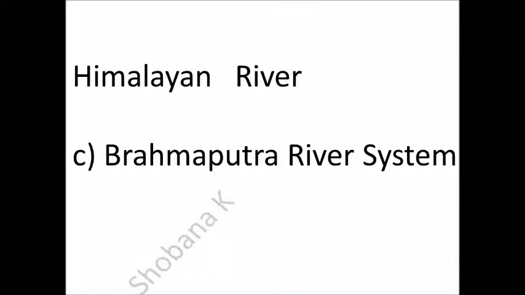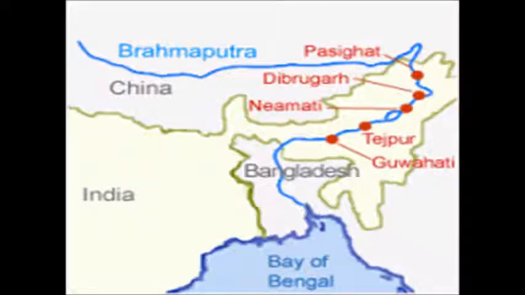The Brahmaputra river system. The river Brahmaputra originates from Chamayungdung Glacier of the Kailash range to the east of Lake Manasarovar in Tibet at an elevation of about 5,150 meters.